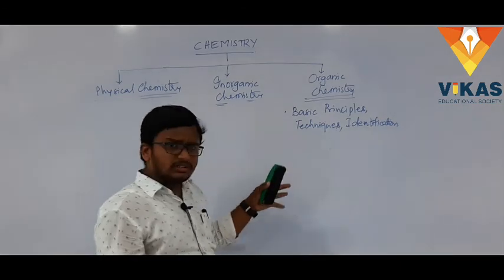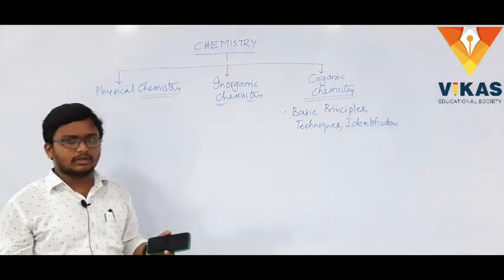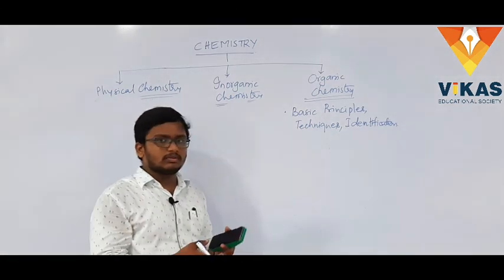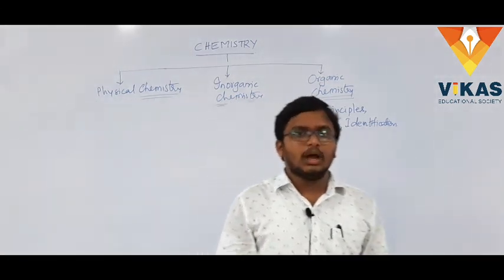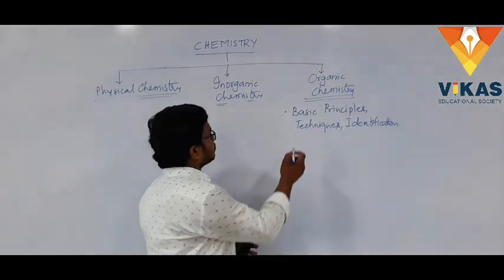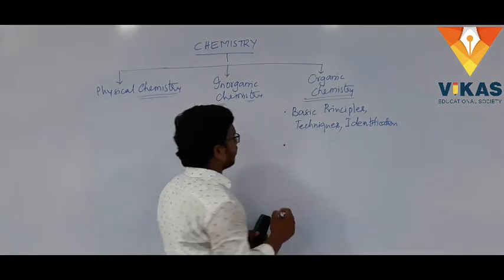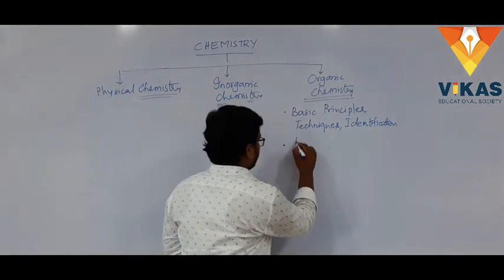So we'll also look at the nomenclature of organic compounds. At the same time, we'll also see the isomerism in organic compounds and all. And another most important topic we'll be covering here is hydrocarbons.